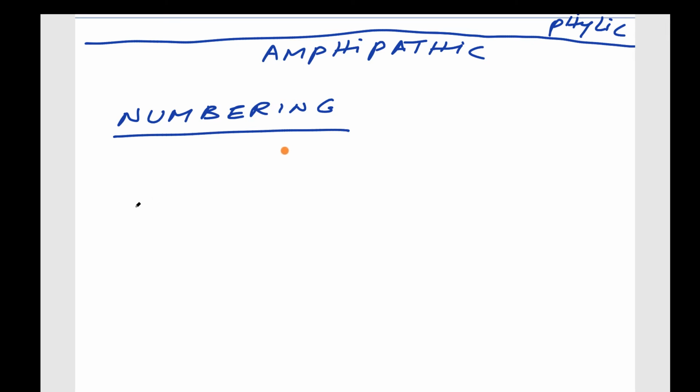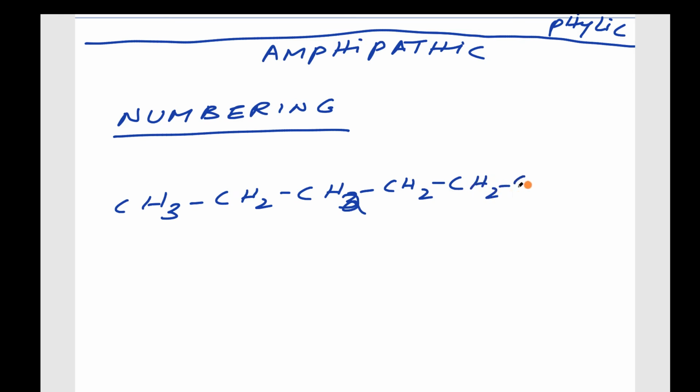Let us see here. Again, I will write 8 carbon fatty acid. This is the 8 carbon fatty acid containing a carboxyl group.